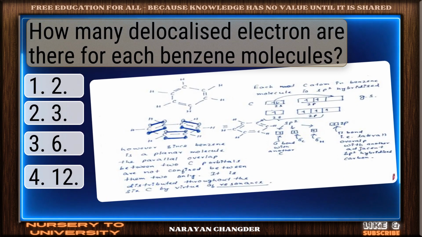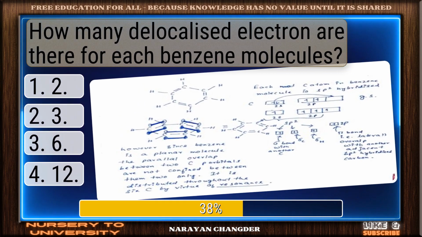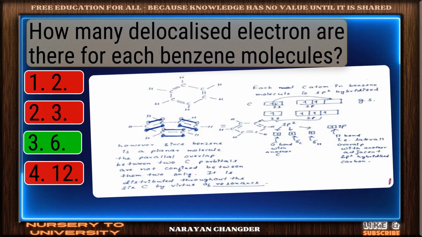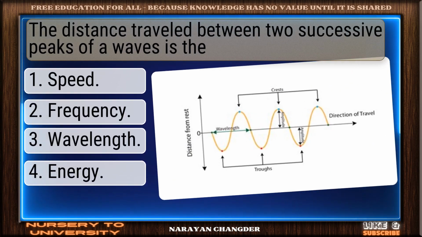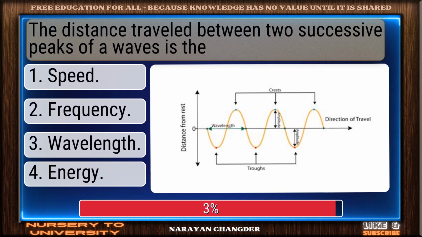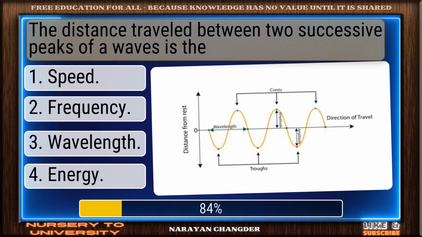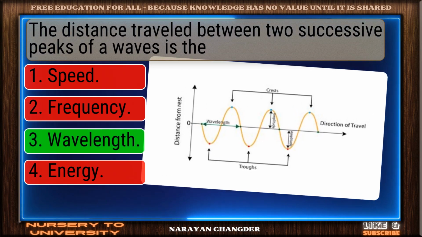How many delocalized electrons are there for each benzene molecule? You're right. 6 is the correct answer. The distance traveled between two successive peaks of a wave is the. Well done. Wavelength is the right choice.